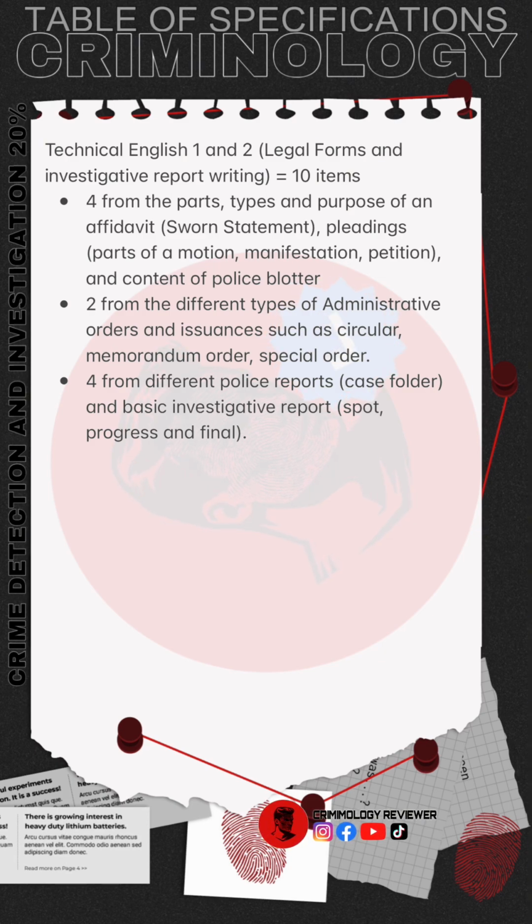4 from the parts, types, and purpose of an affidavit, sworn statement, pleadings, parts of a motion, manifestation, petition, and content of police blotter. 2 from the different types of administrative orders and issuances, such as circular, memorandum order, special order. 4 from different police reports, case folder, and basic investigative report, spot, progress, and final.